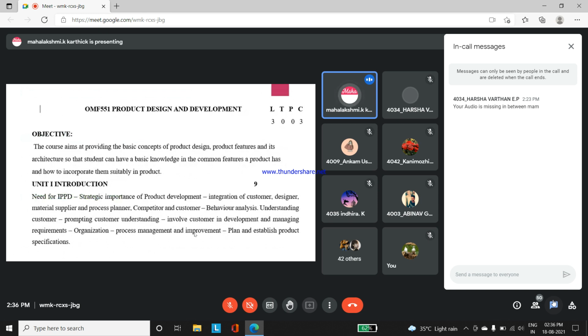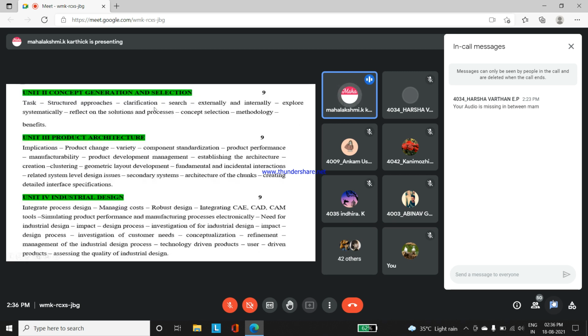Remaining 4 units, you have all the content in your prescribed textbook. As usual, I used to say, don't go for local authors. Try to read the foreign author books. It will be very much useful for your communication, for developing your well-versed knowledge. Okay, local author you can have just from the exam point of view.